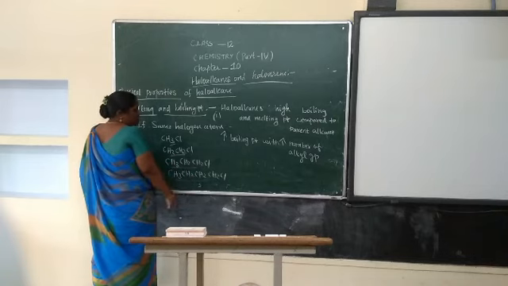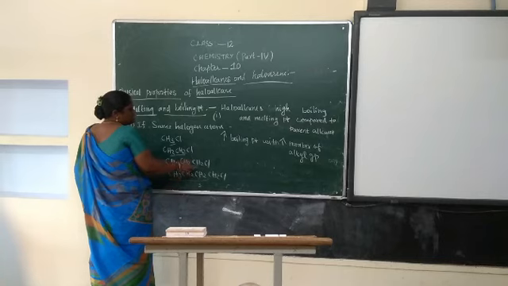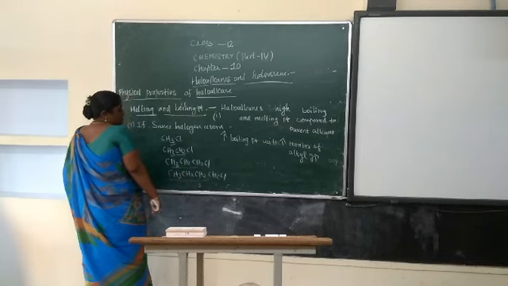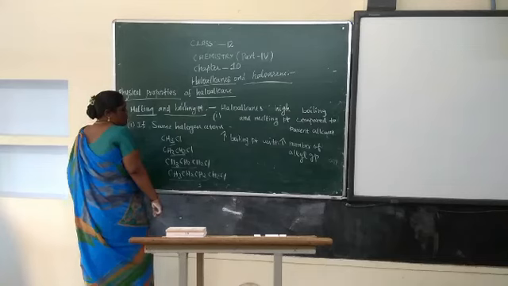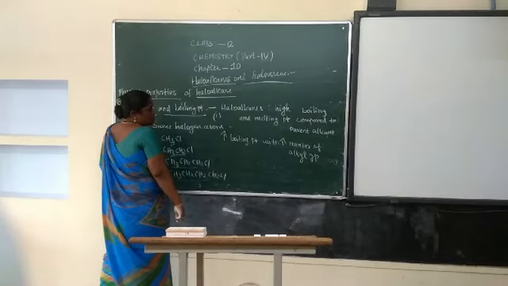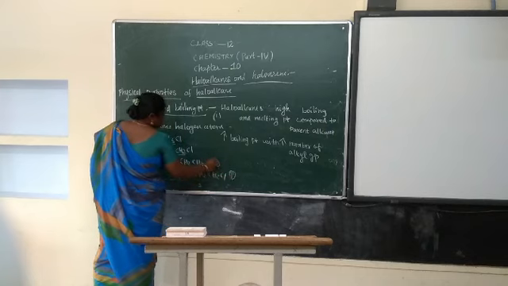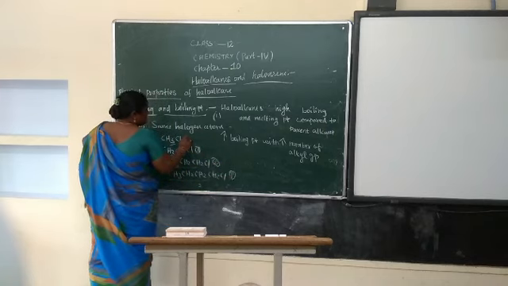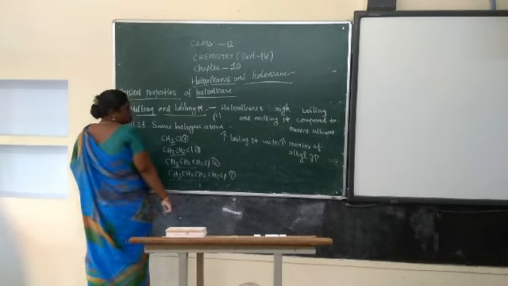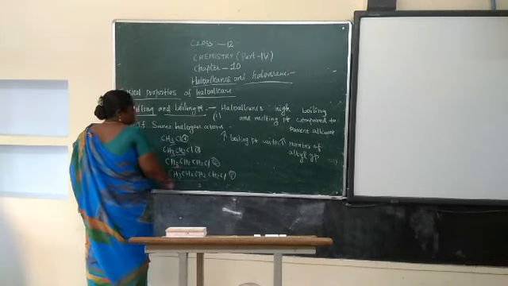So where the alkyl group is larger, there is a higher boiling point because the size is more, and the magnitude of van der Waals force is also more. So this is the first, then second, third, and fourth in increasing order of boiling point.